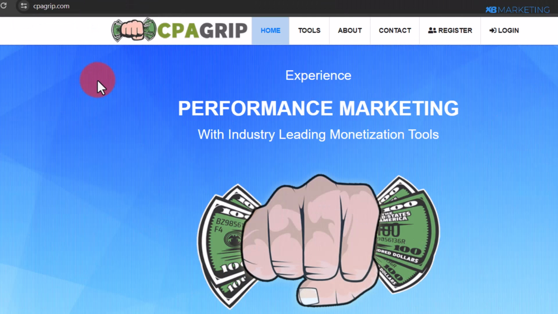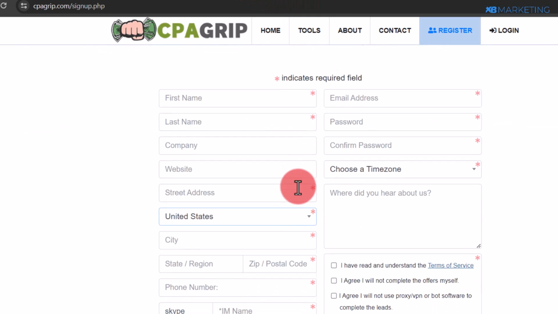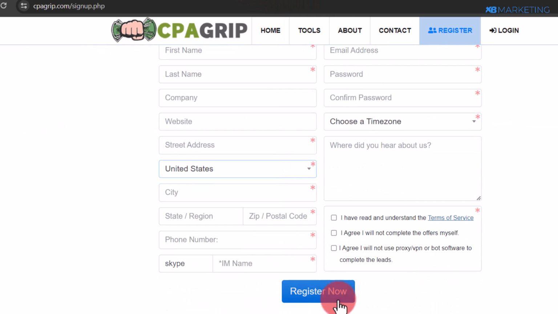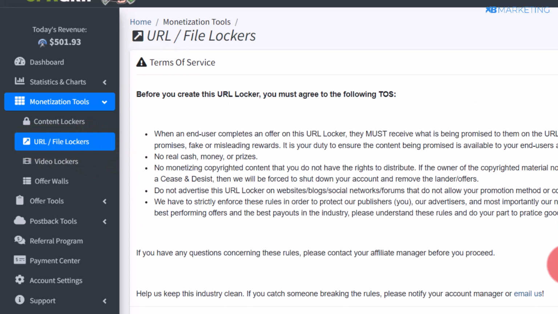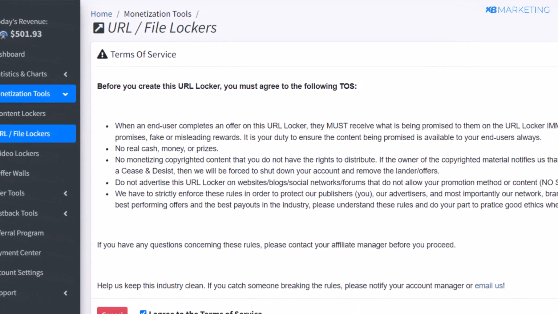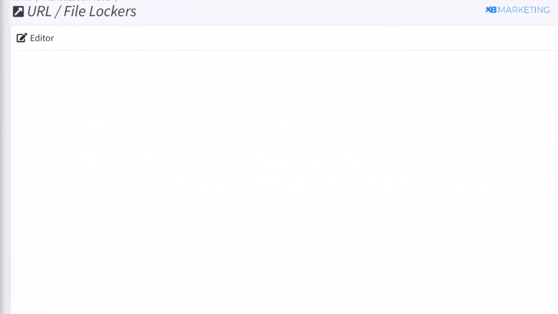So now you want to go over to CPAgrip.com to create an account by clicking on the register now button. All you simply need to do is to enter your basic information and click on register now, and your account will be created right away. Once you create your account, you want to come over to where it says URL file lockers. From here, click on create new locker. Agree to terms of service and click on continue.